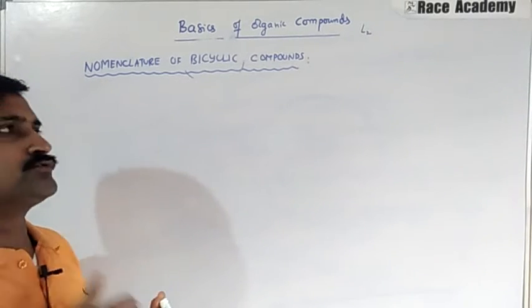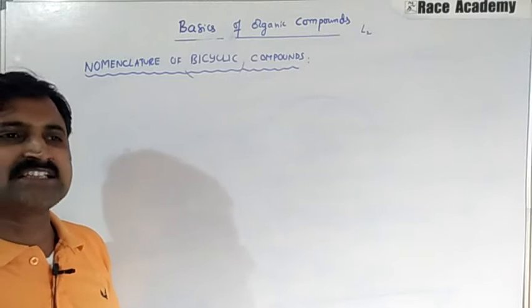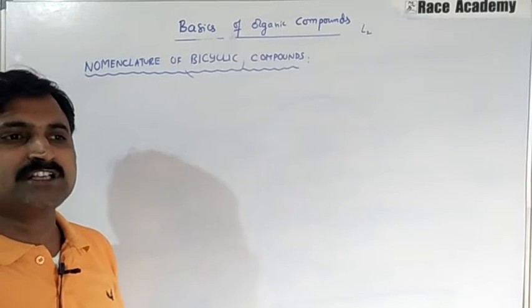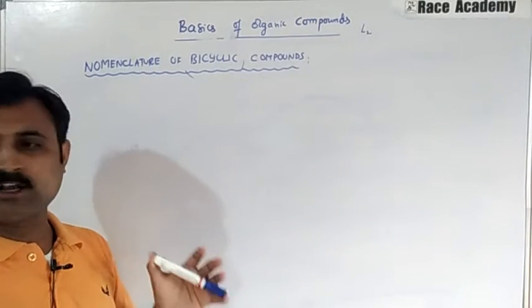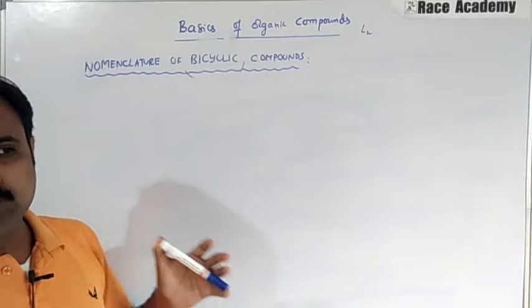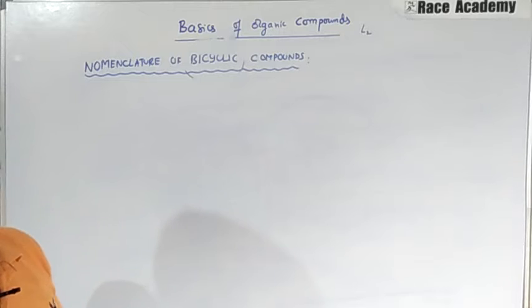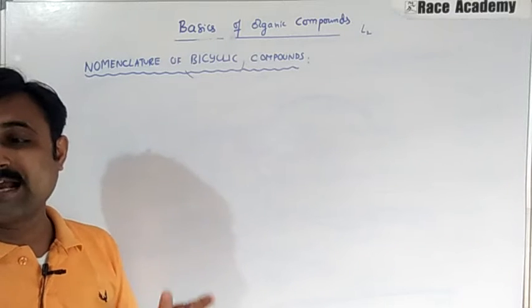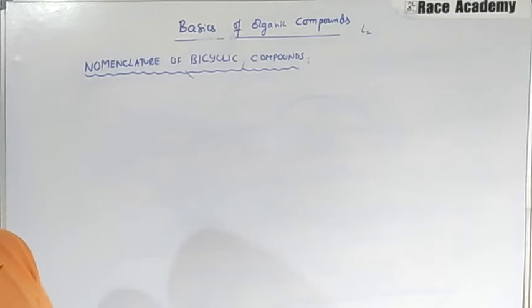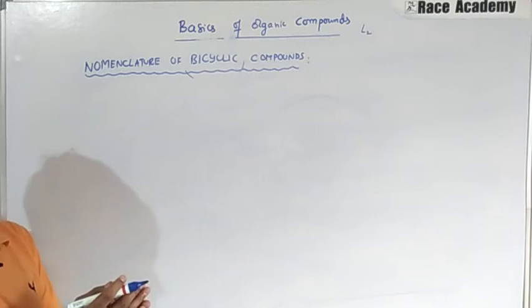So we use bicyclo as the prefix in the name of this organic compound. When organic compounds have fused rings, in such a case the tertiary carbon will be considered to form that kind of fused rings.